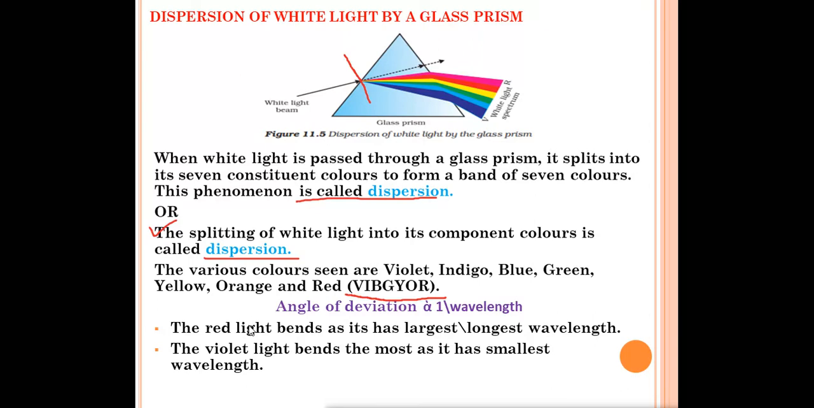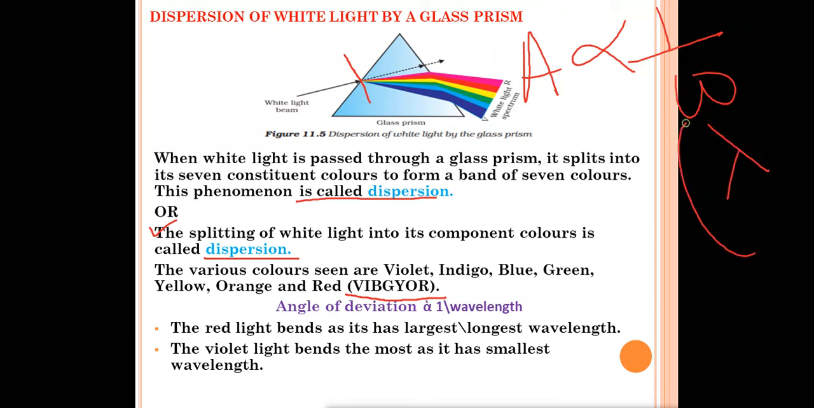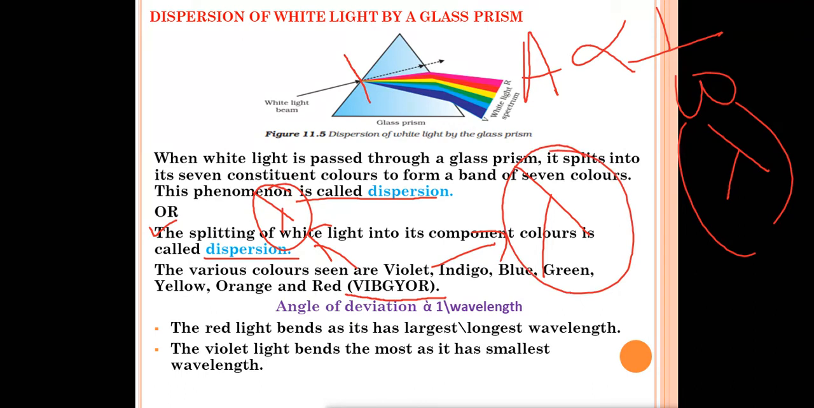Next we'll talk about the angle of deviation. We have just seen that the angle of deviation is the angle between the incident ray and the emergent ray. The angle of deviation is inversely proportional to wavelength, and we represent wavelength with lambda, this symbol. In violet and red color, whose wavelength is more? The wavelength of red color is always more, and the wavelength of violet color is always less.